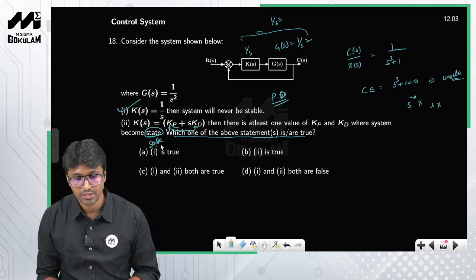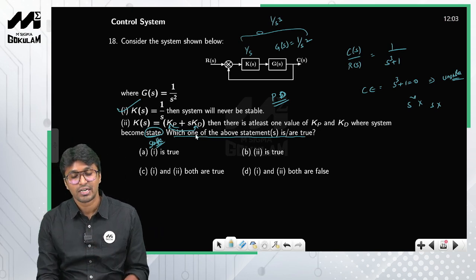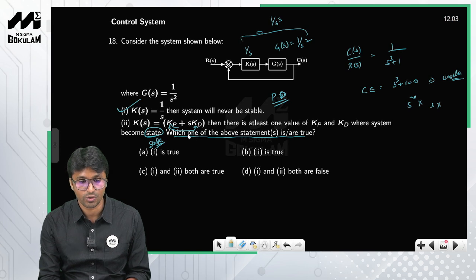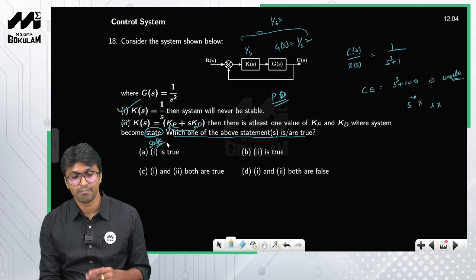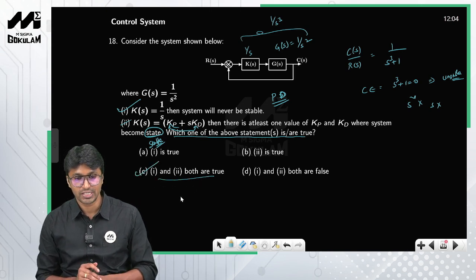The system becomes stable. Listen, why do we use a PD controller? It improves the transient response, also it improves the stability of the system, right? So if you use an integral controller, the system will never be stable, and if you use a PD controller, then the system becomes stable because it adds a finite 0, right? So statement 1 and 2 both are true, right? So option C is the correct answer.